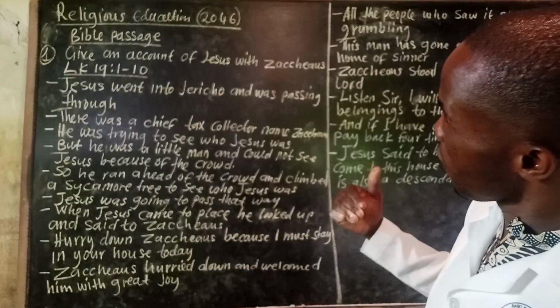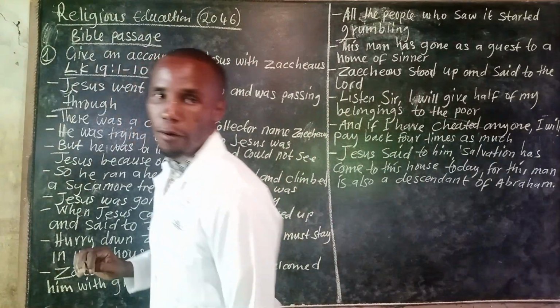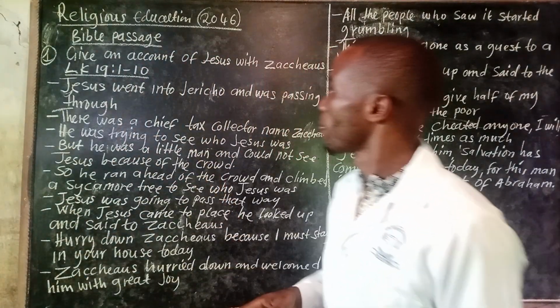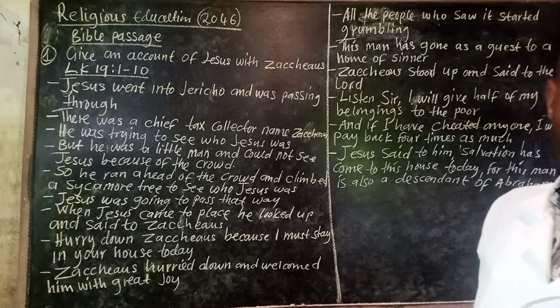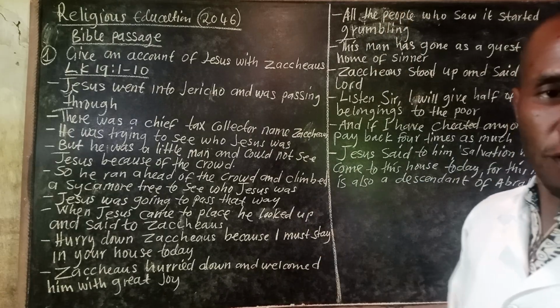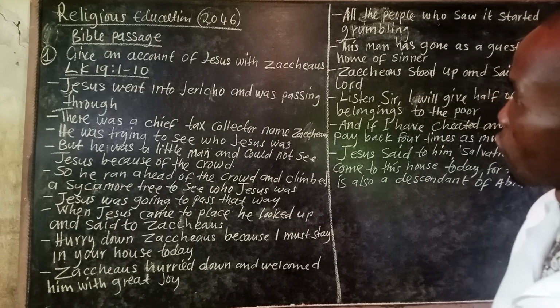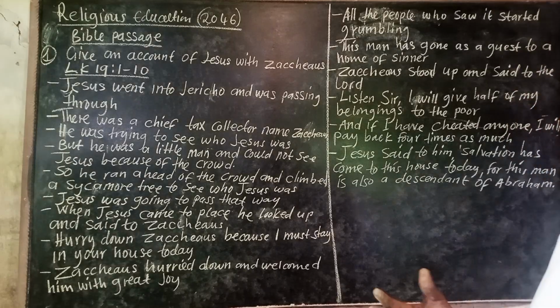I've put even the scripture where you can get this story from. So this is Luke 19 verse 1 to 10. When you read that passage, you are able to narrate the story, which they want you to give an account for. Okay, so we can start like this.